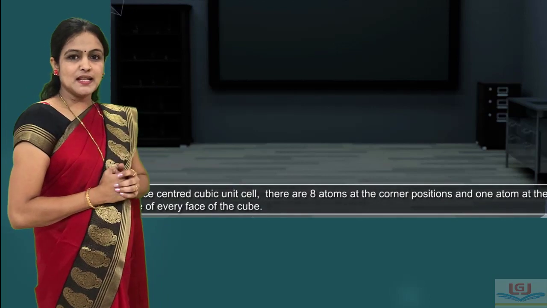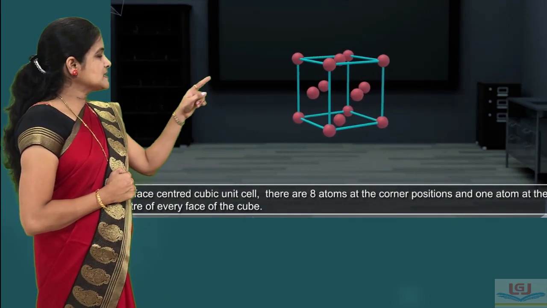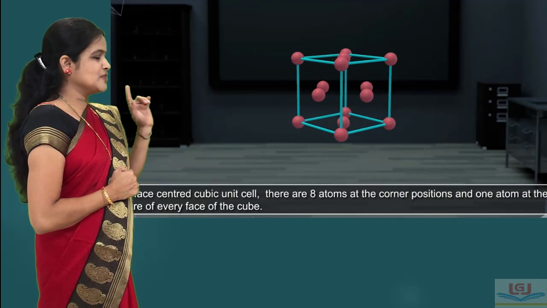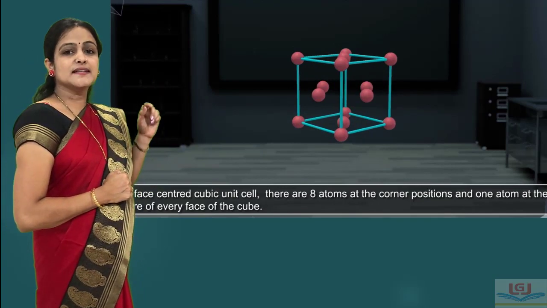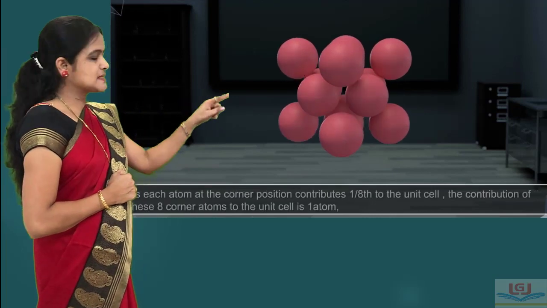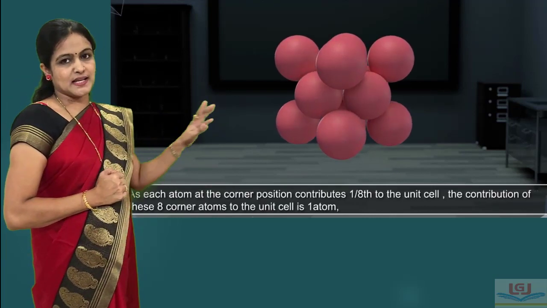Now we calculate the number of particles in face-centered cubic unit cell. We studied that in face-centered cubic unit cell, there are 8 particles at the 8 corners of unit cell and 6 particles are present at the center of the 6 faces of the unit cell.